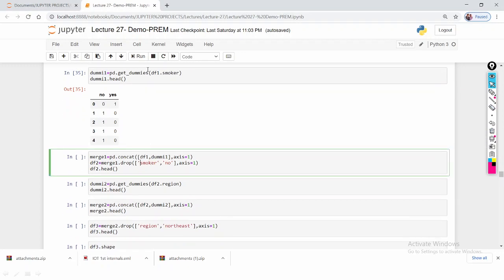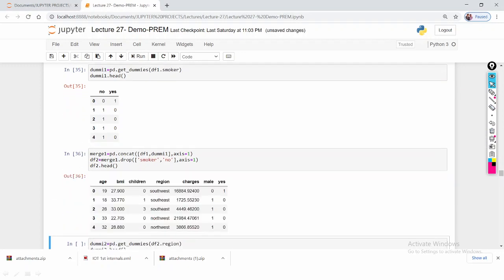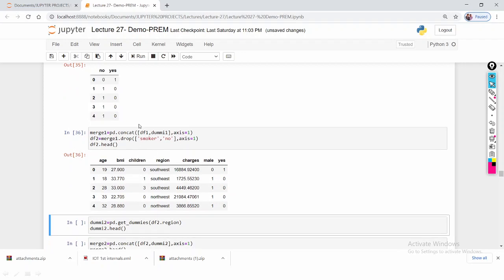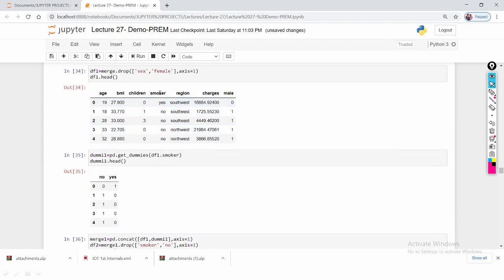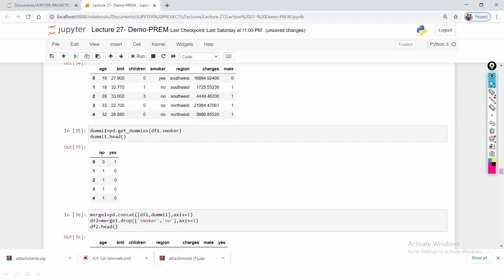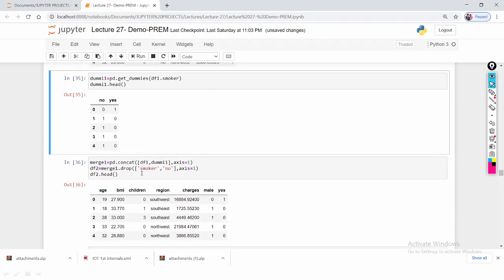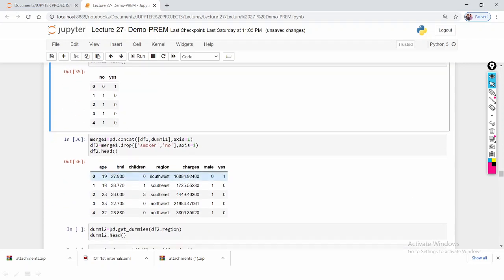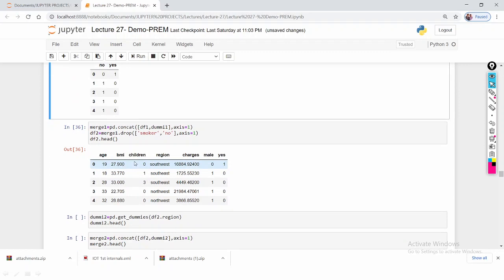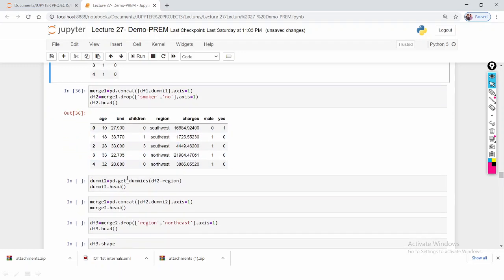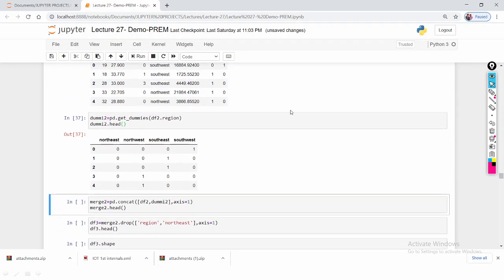Similarly I drop this smoker. I am dropping the smoker categorical feature and one of the dummy variables, no. So finally our data frame will be df2. Under df2 there is no smoker; instead of smoker I am taking yes as the one dummy variable. Similarly I can apply this to region.